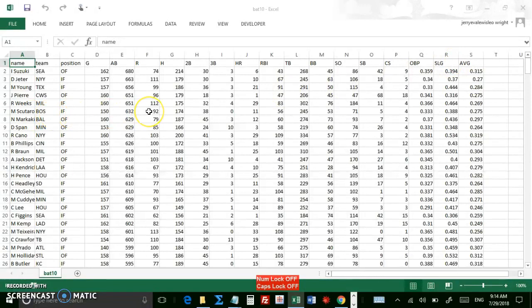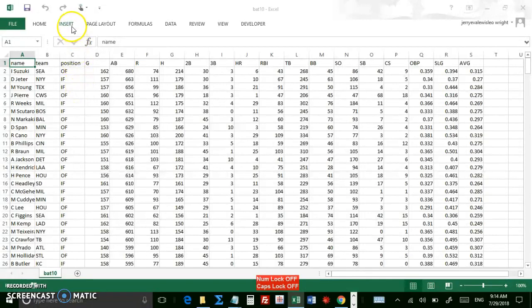So I want to know the mean, standard deviation, and sample size of OBP, but I want it separated by position. So how can I do this quickly? The easiest is using a pivot table.